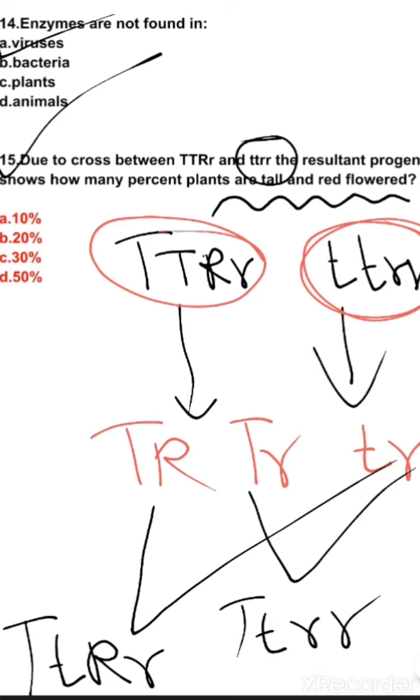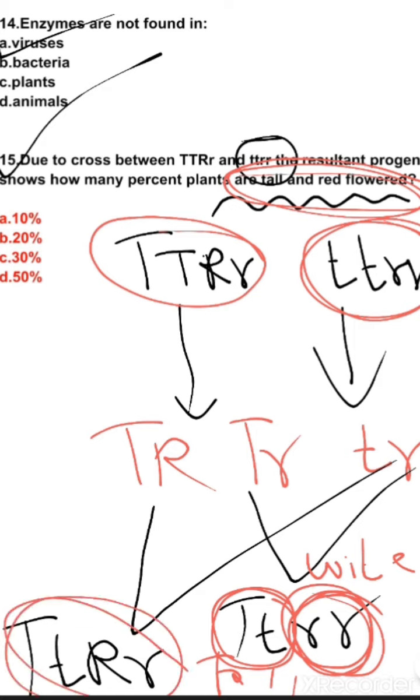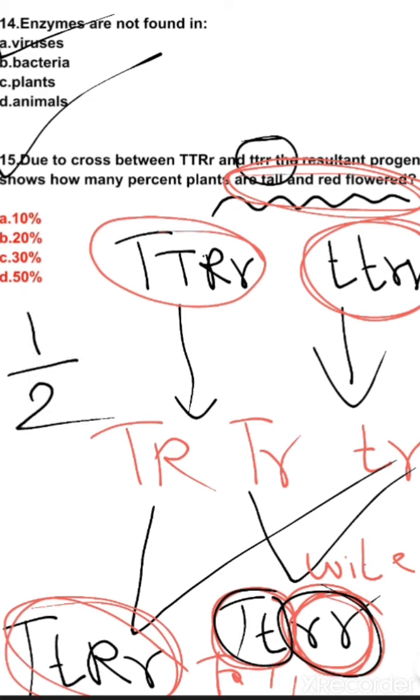A recessive gene can express itself only in the homozygous condition. Here small r is in homozygous condition, so this will be white, but capital T, small t will be tall. The question is asking which of the plants are tall and red flower. So this one will be tall and red flower. Out of two progenies, one is tall with red flower, another is tall with white flower. So out of two, one is tall with red flower, that is 50%, which is the correct answer for this question.